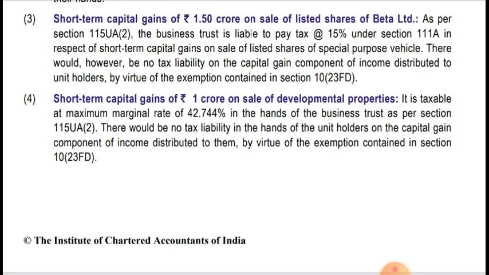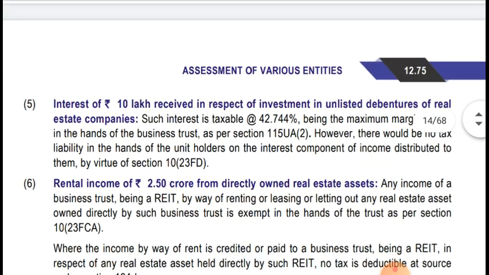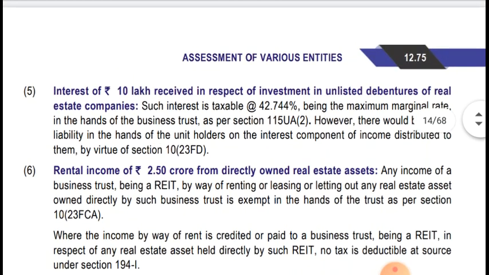distributed to them, by virtue of the exemption contained in section 10(23FD). So in this case, the business trust is required to pay tax at the rate of MMR, that is 42.744%. Okay, and the amount received by the unit holder will be exempt in their hands as per section 10(23FD). Clear? Now moving to part 5 of this question.